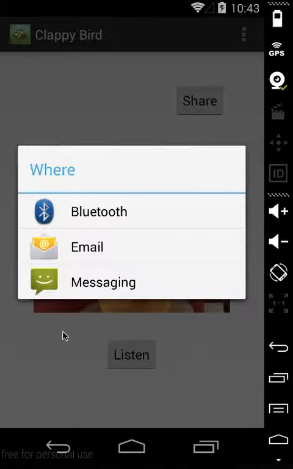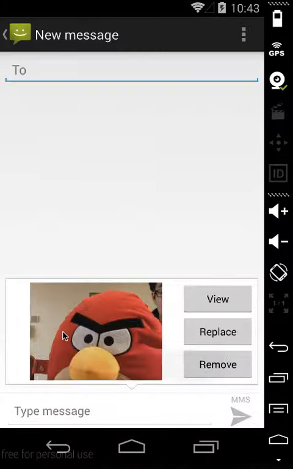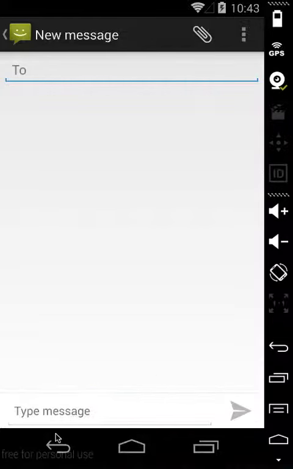I guess I'm going to do messaging. As you can see, there's only 3 options because I'm on the Genymotion emulator, but if this was on a phone or a tablet, you'd probably have a little bit more. So if I don't want it, I guess remove it and go back.